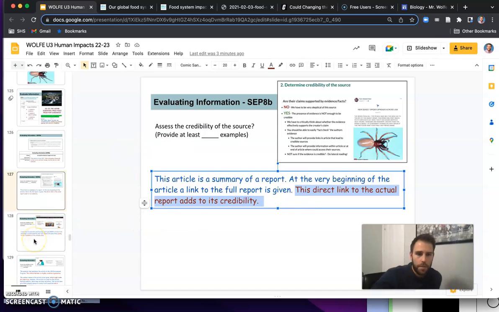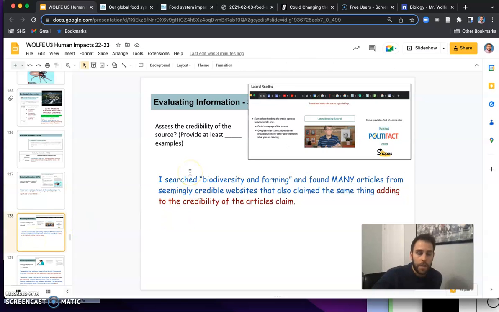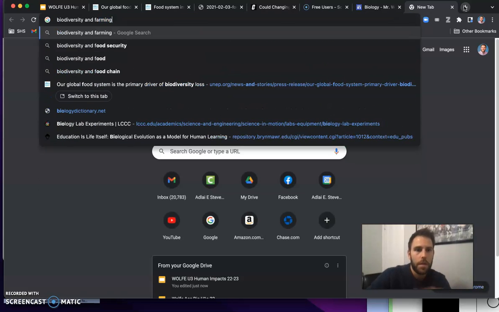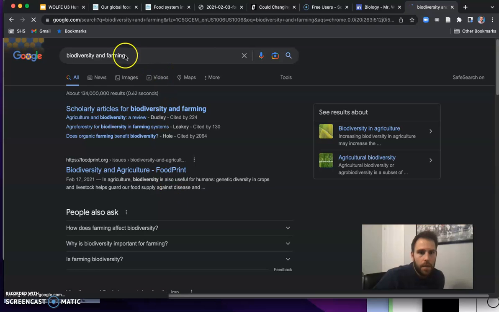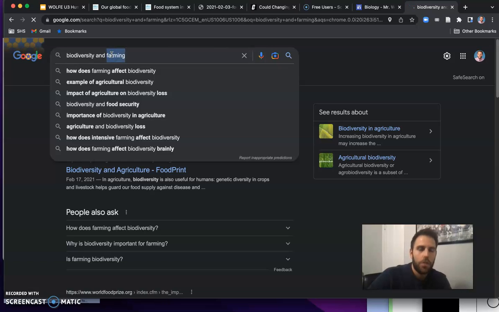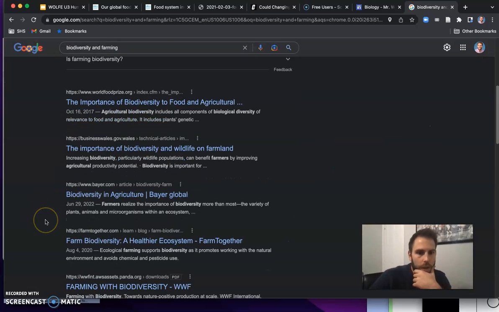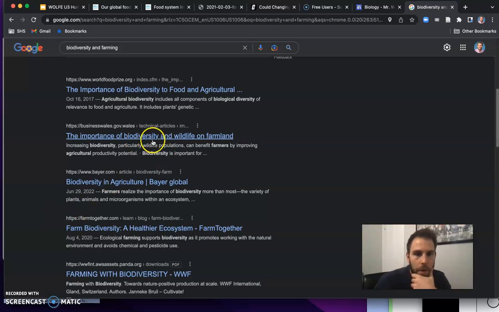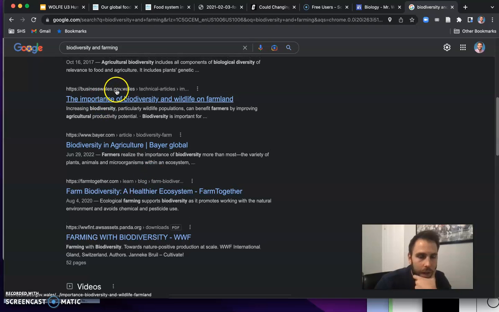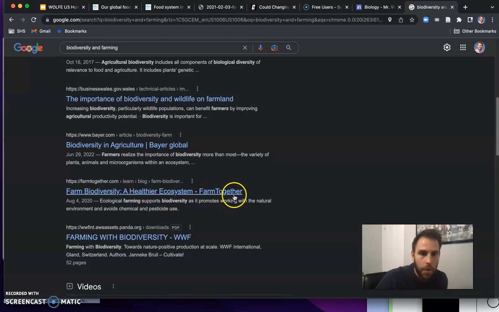Alright, so if we continue on, not just looking at the evidence, but doing some lateral reading. Alright, so if we search biodiversity and farming, we might get results like this. Or let's actually do biodiversity and climate change. Oh yeah, biodiversity and farming. Alright, and we see the importance of biodiversity and wildlife on farmland. Alright, that's from businesswales.gov. Okay, so a .gov site. Farm biodiversity, a healthier ecosystem farmed together.